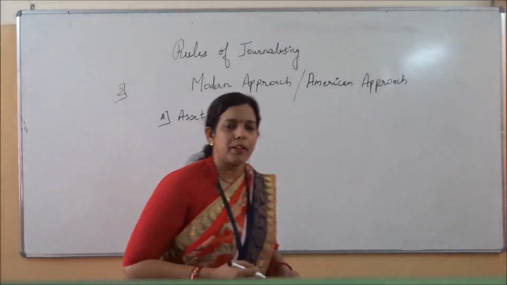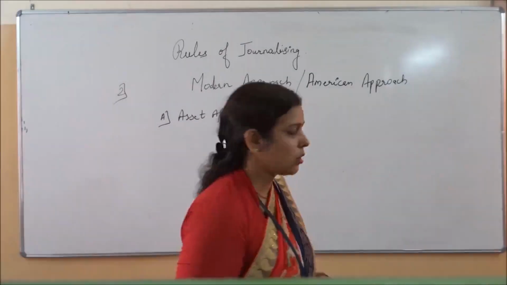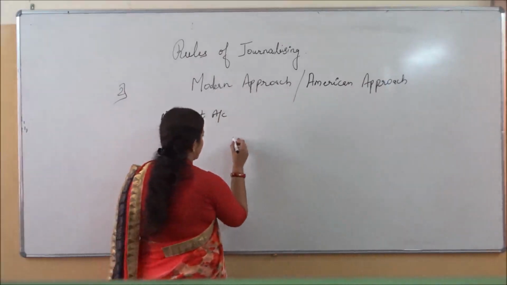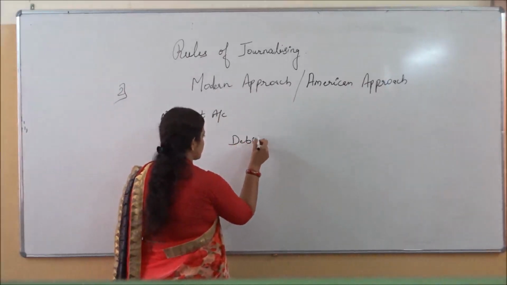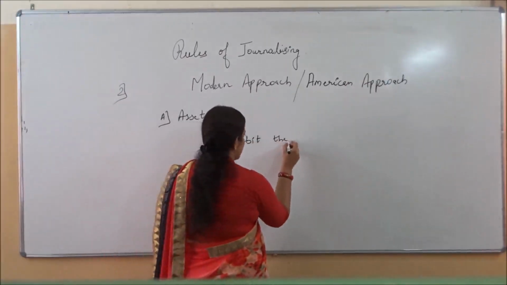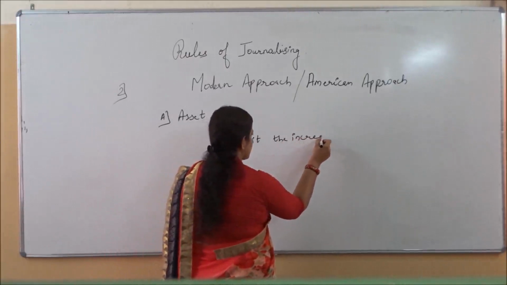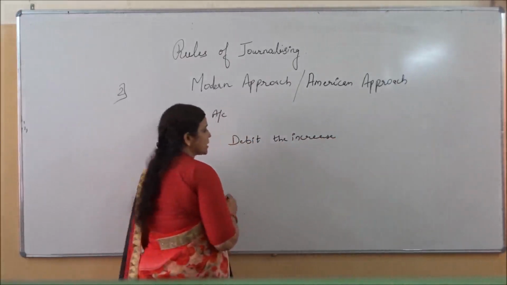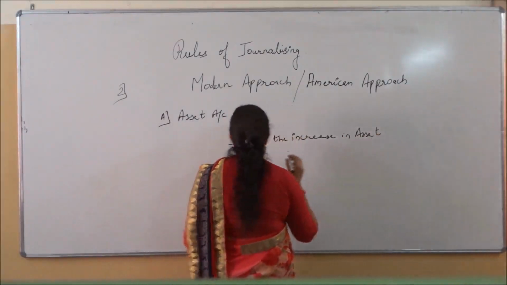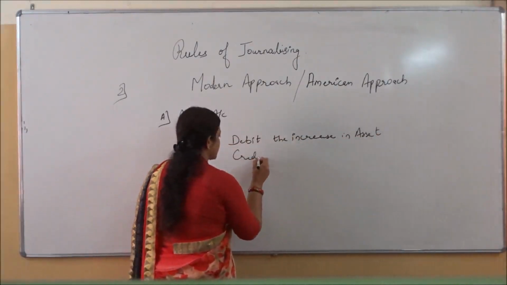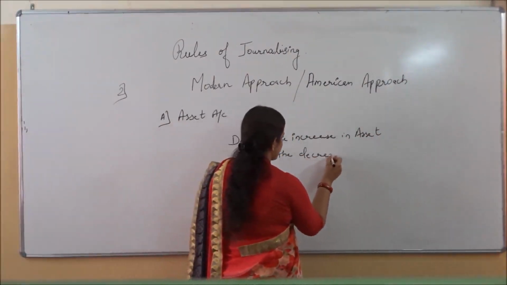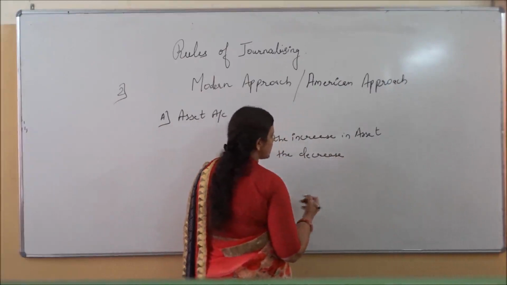What will come in the asset? You all know, whatever property is there will come in the asset account. So what is the rule saying? Debit the increase in asset, and vice versa, credit the decrease in asset.